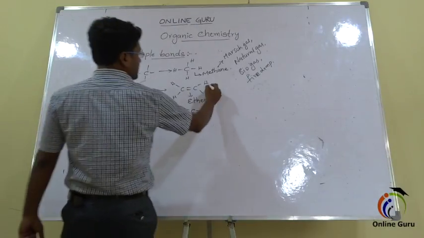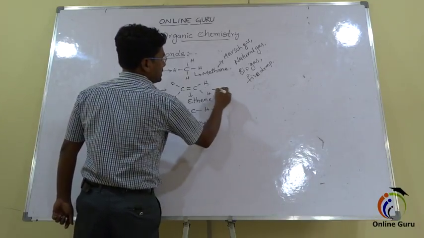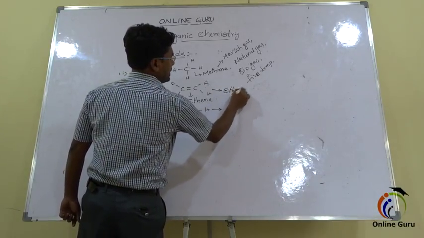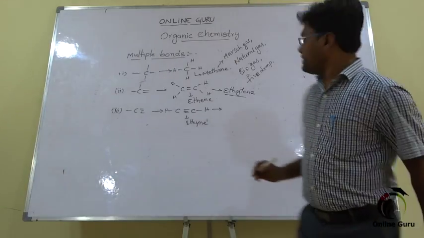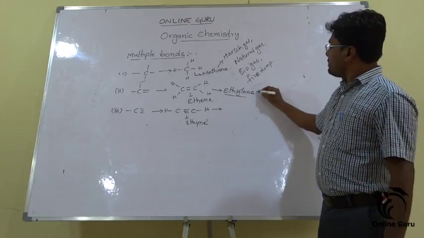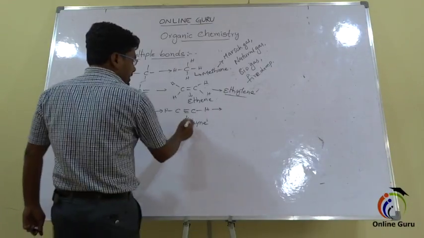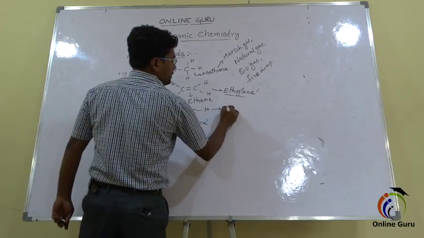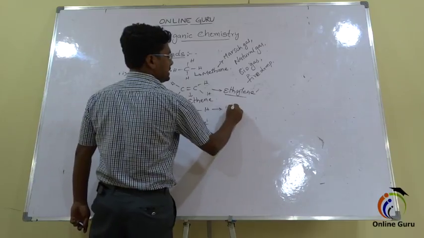And this ethene is also called as ethylene. This ethylene powder is nowadays used for artificial ripening of fruits. And ethyne is also called as acetylene.